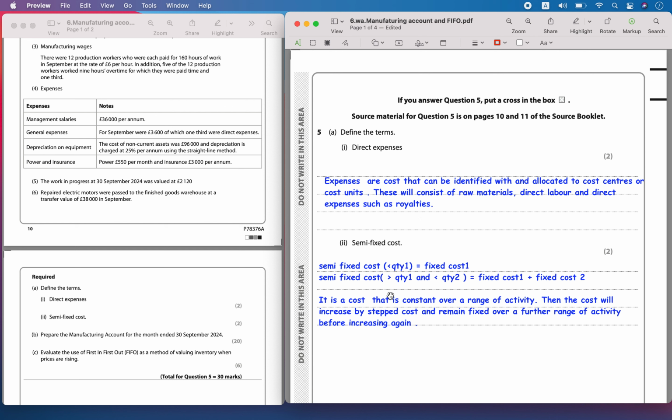The second one is a semi-fixed cost. A semi-fixed cost is a cost that is constant over a range of activity, and then the cost gets stepped up, and then it remains fixed over a further range of activity before increasing again. For example, first it was 5,000, then it becomes 5,000 plus 2,000 for some time, and like that it keeps on increasing.